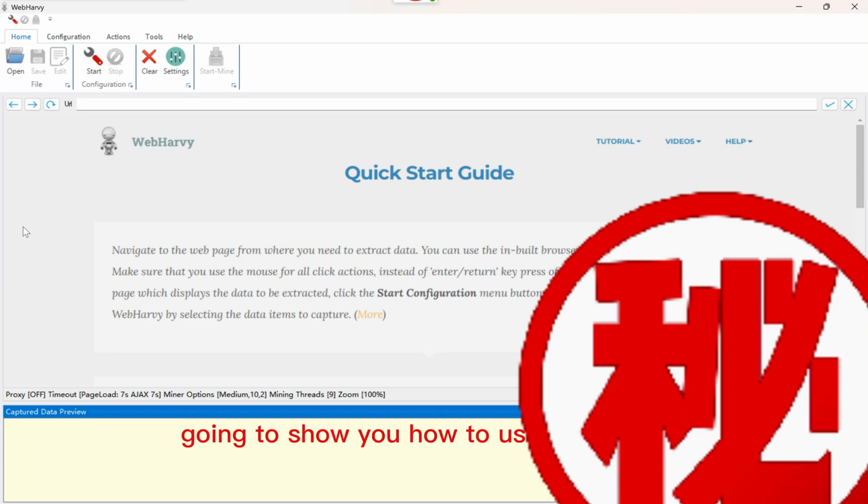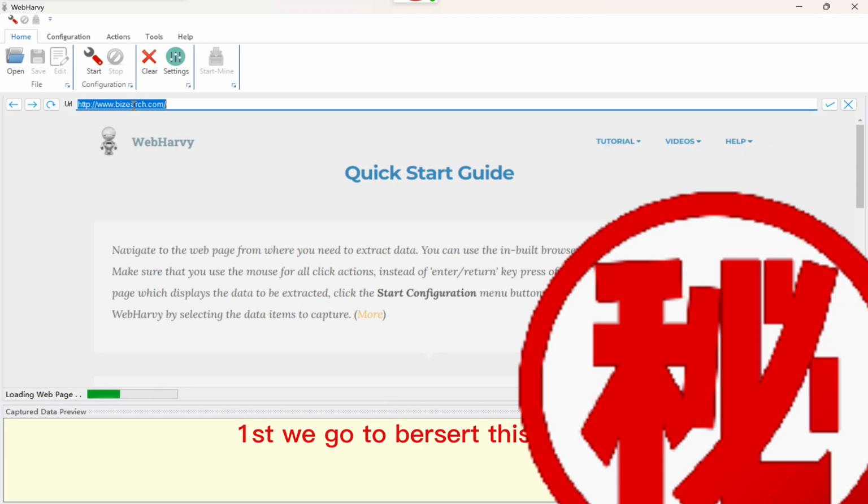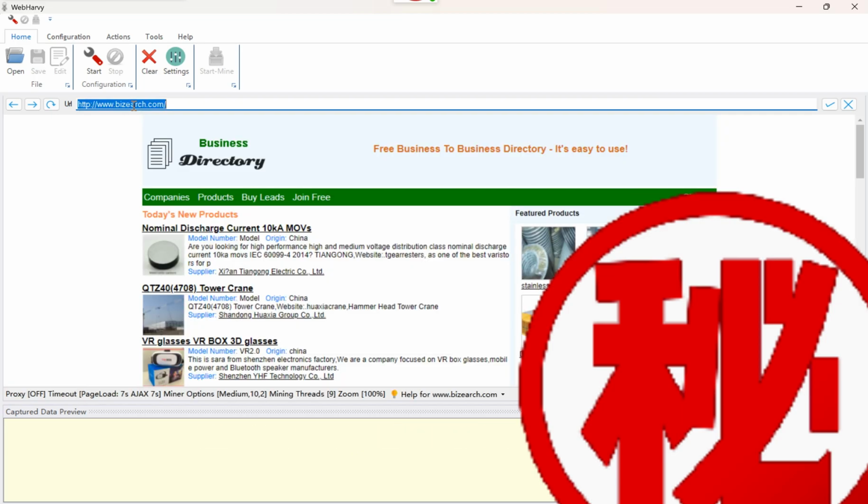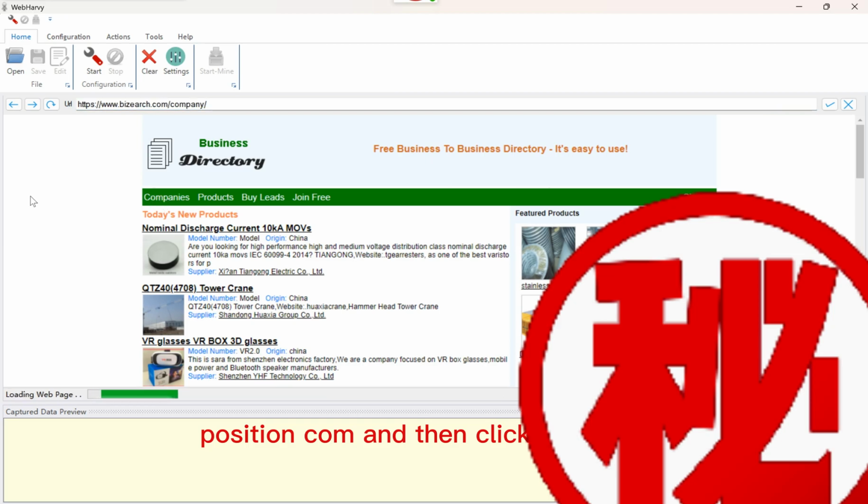I'm going to show you how to use WebHarvy, a professional scraping tool, to collect, grab, scrape company info, basic info such as websites and other info from Bizearch.com. First, we go to Bizearch.com, and then click companies.